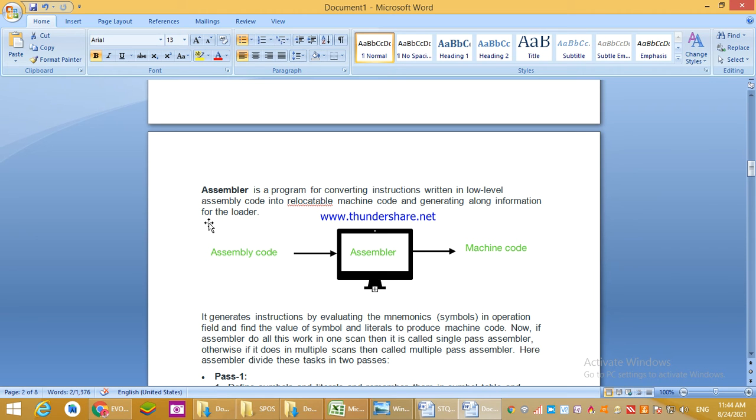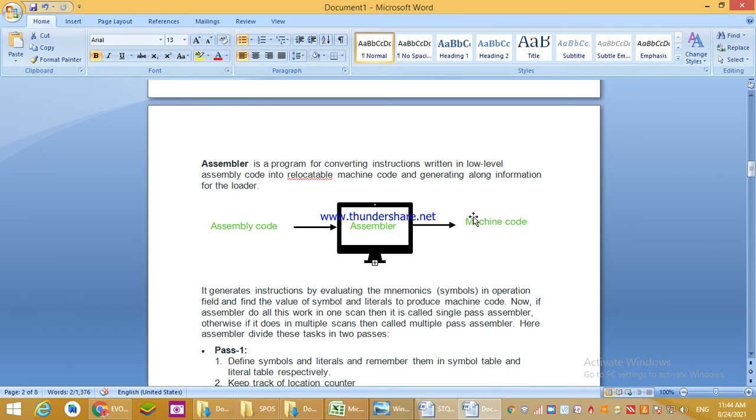Then the next system software is the assembler. We have seen assembler yesterday. Here is the simple diagram. You can see the assembler: input is assembly code and output is machine code. See the definition. An assembler is a program for converting instructions written in low level assembly code into relocatable machine code and generating along information for the loader. It means the assembler converts the low level code of assembly language into relocatable machine code.